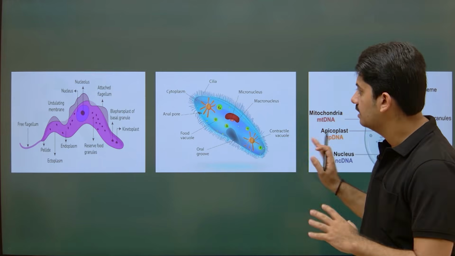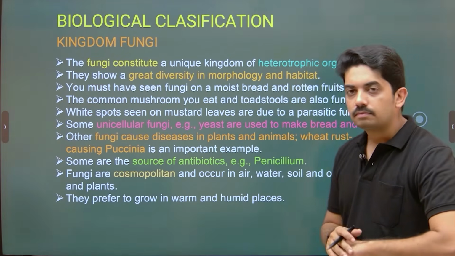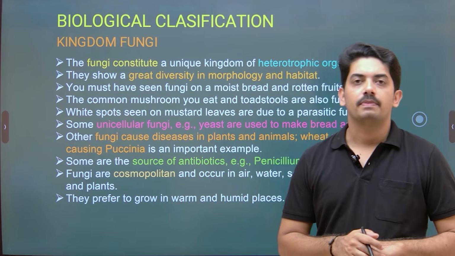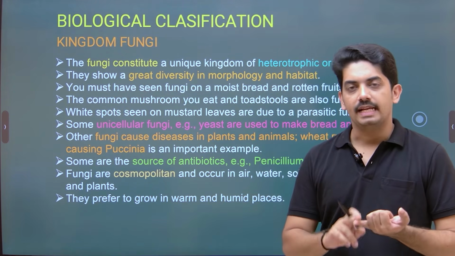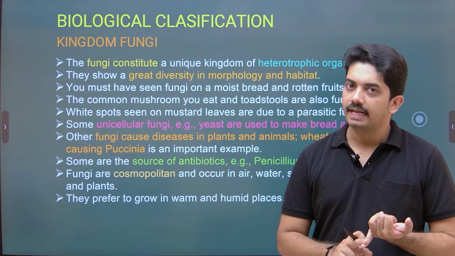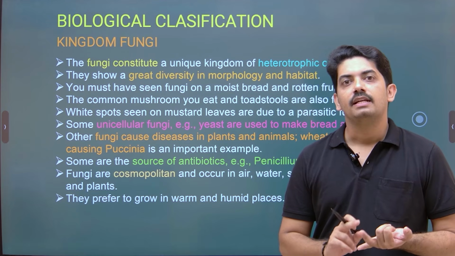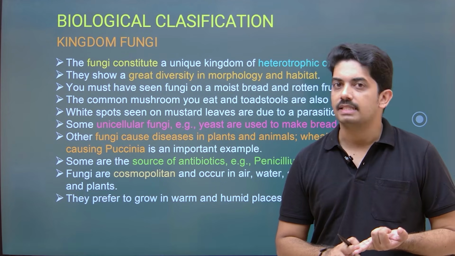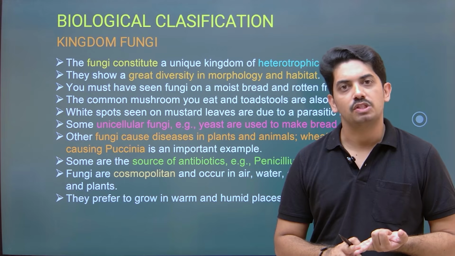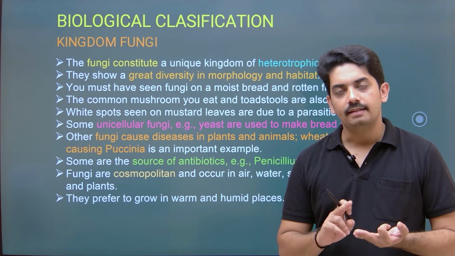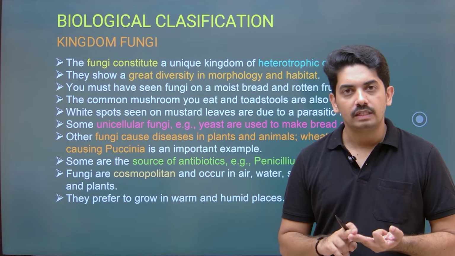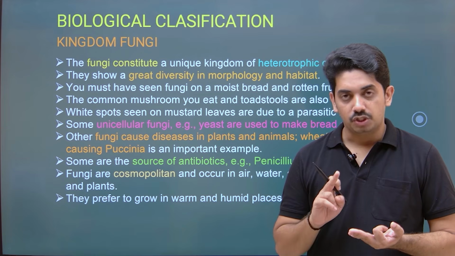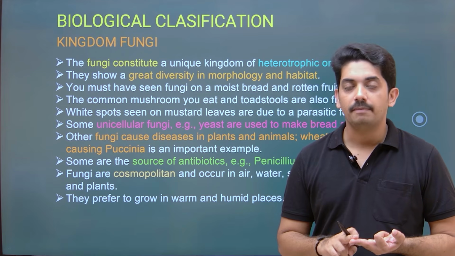So these are some of the examples for kingdom Protista. What all did we study? Chrysophytes, examples are diatoms and desmids. Then dinoflagellates, best example is Gonyaulax, which forms red tide. And then euglenoids, Euglena, which shows a mixotrophic mode of nutrition.